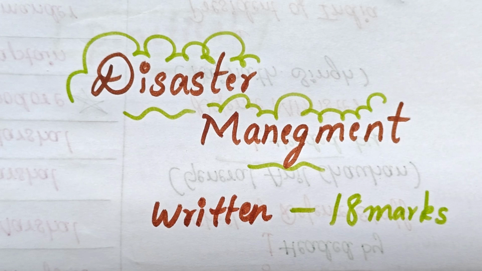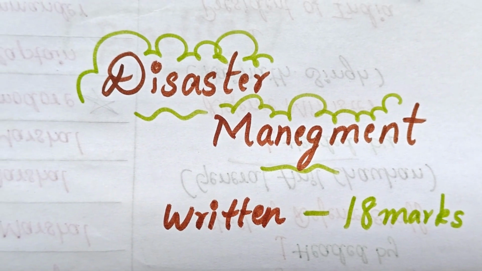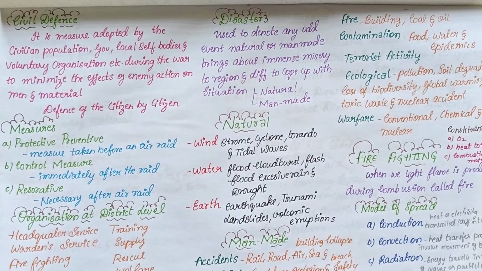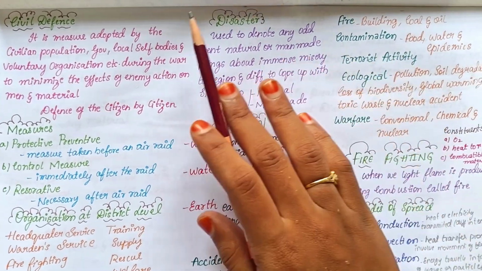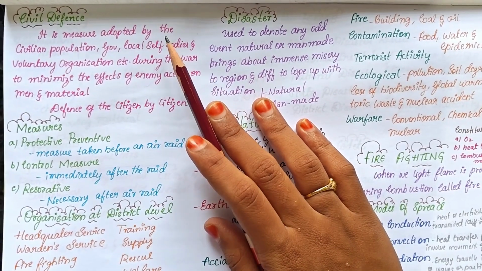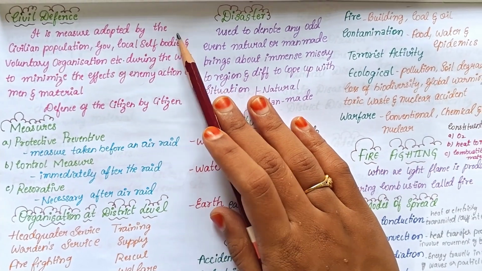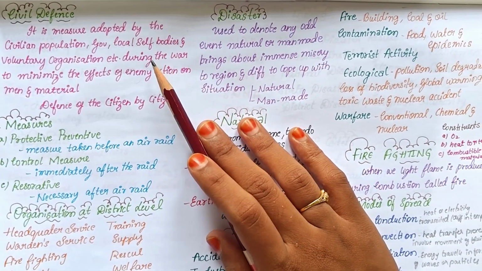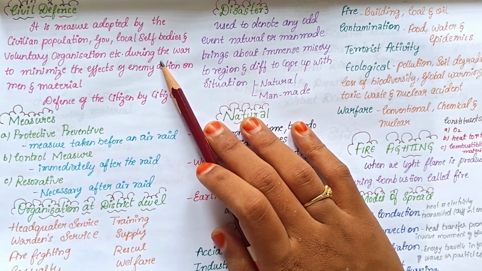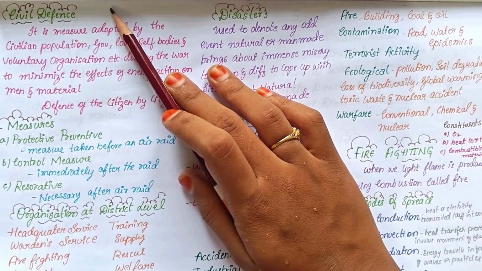Now we enter the new subtopic of paper 3 miscellaneous, that is disaster management, which consists of 18 marks in the written examination. So what is civil defense? It is a measure adopted by the civilian population, government, local self bodies and voluntary organizations etc. during the war to minimize the effects of enemy action on the men and materials. Defense of the citizen by the citizen is known as civil defense.